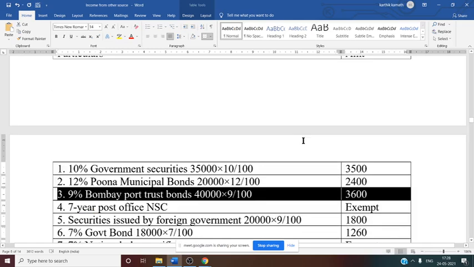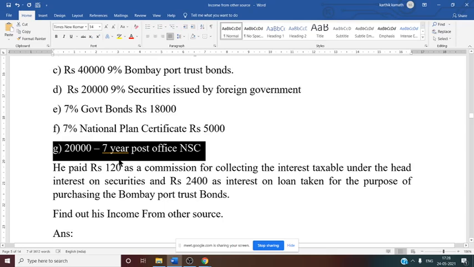9% Port Trust bond. Next, 7-year post office NSC. If you see the document, it is excluded. You can consider this one because there was some typing mistake here. NSC was excluded in the document, I have added it again. So 20,000 7-year post office NSC is there, right? Again interest we are going to see here. Interest is exempt from tax, so it is exempt.